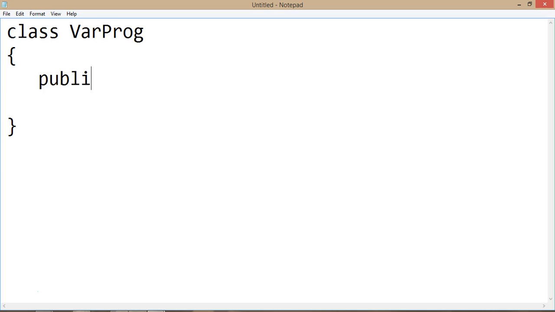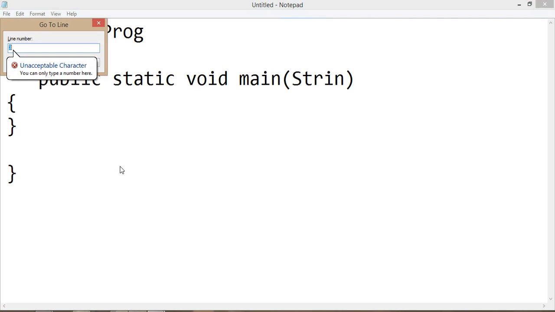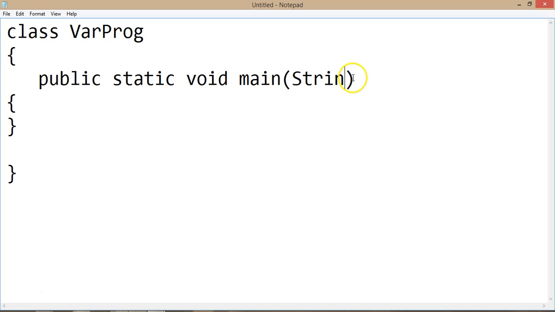So we already have discussed about this: public static void main. Is there anything wrong here? Yes. Here String args. Now I just want to save one integer variable and I want to display it on the command prompt. We'll go for the basic example first.